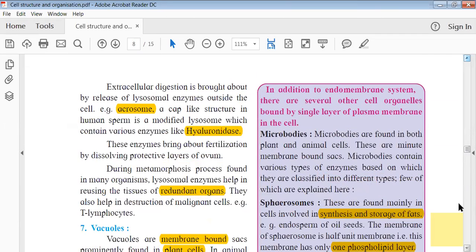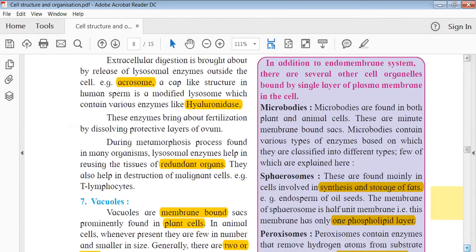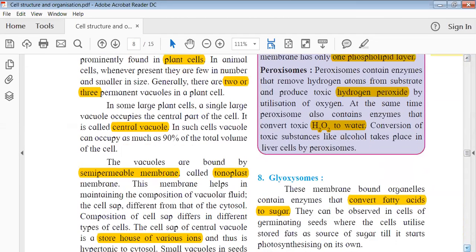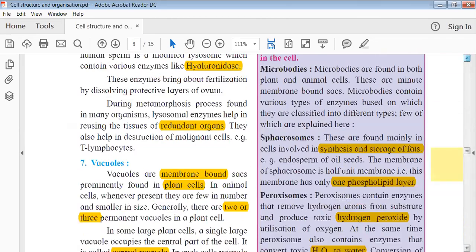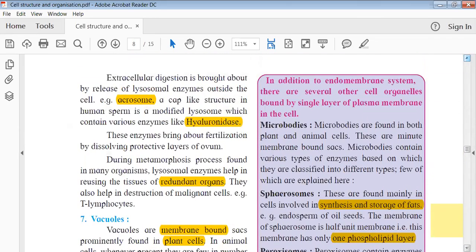So the next organelle after the vacuole is, I think, mitochondria. No, it is the glyoxysomes. But before discussing the glyoxysomes, they have given something for you to read, but I will just discuss it in brief. In addition to the endomembrane system, there are some other cell organelles which are also bound to the cell membrane.